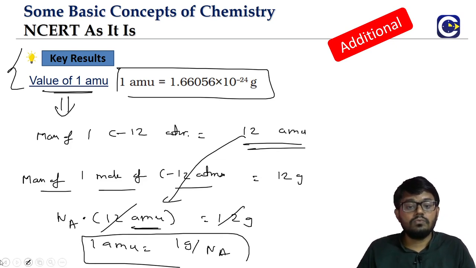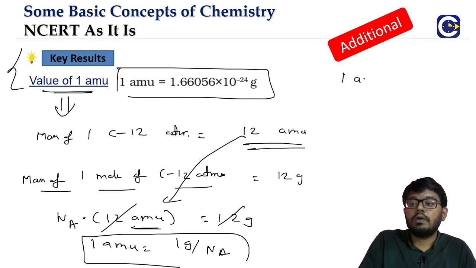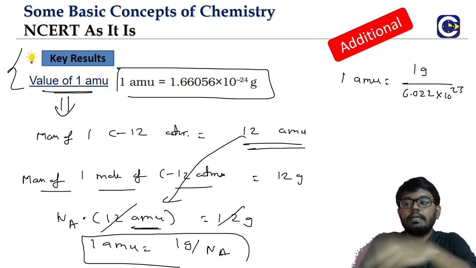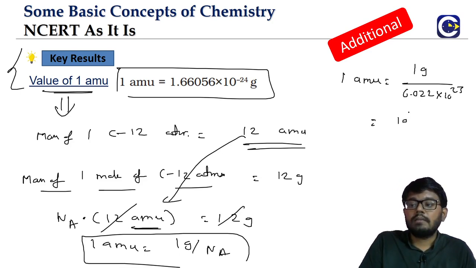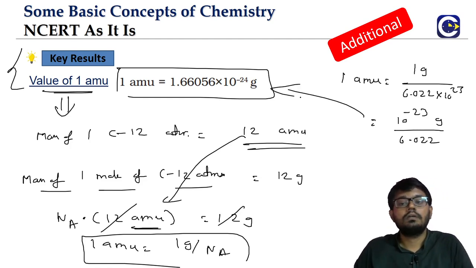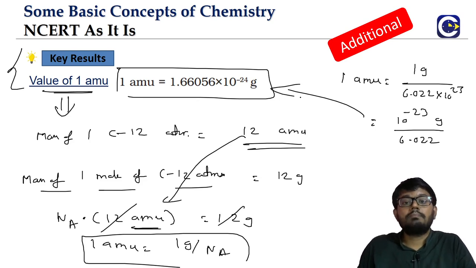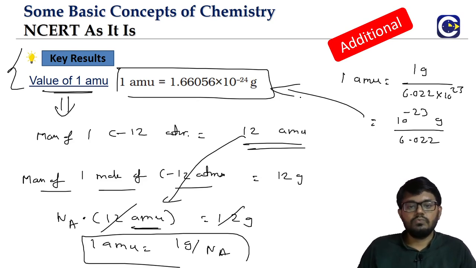What is the AMU value? 1 AMU is equal to 1 gram by Avogadro number, which is 6.022 into 10 power 23. If you take this, it will be 10 power minus 23 gram by 6.022. If you conclude this calculation, it comes close to 1.66 into 10 power minus 24 grams. That is the value of AMU. Okay, so this is how we can estimate the value of AMU. Whatever is given, we'll see that it correlates with the value that we already have.